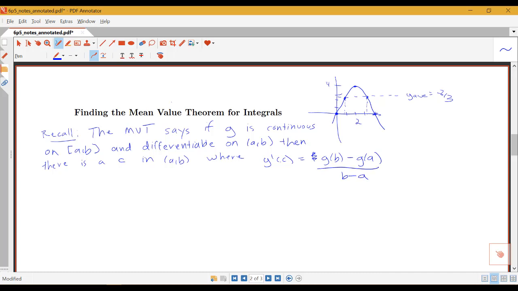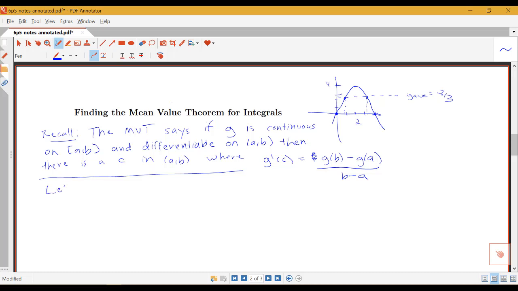So the big idea of the mean value theorem from Calc 1 was that in an interval there will be a point where the slope of the tangent line to that point, in this case c, will be equal to the slope of the secant line over the interval. Or in other words, there'll be a point where the instantaneous rate of change was equal to the average rate of change. So that's what we know about the mean value theorem for a function.